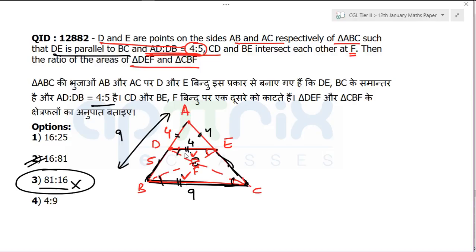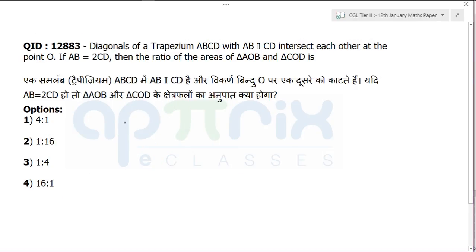Okay, now let's go to the next question. Look at the next question, 83. They're saying diagonals of a trapezium ABCD with AB parallel to CD intersect each other at point O. AB is equal to twice of CD.